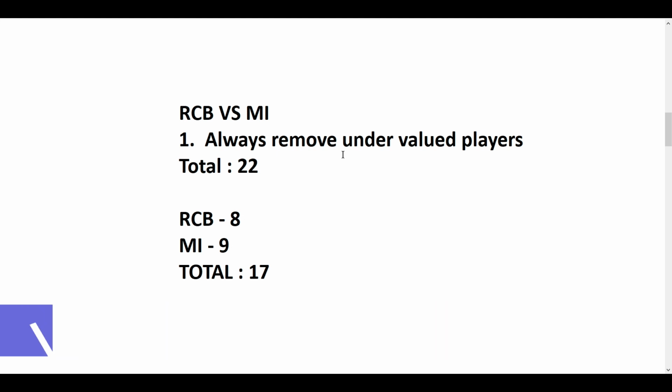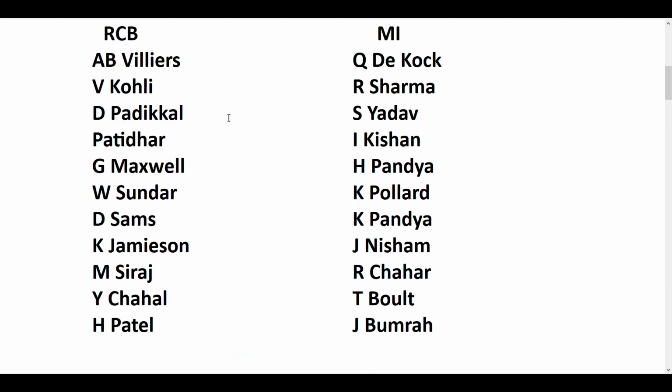Those undervalued players, that means some poor players will be there, right? Some players who don't perform well, you need to remove them before generating the teams. For example, here the match is in between. I am going to explain by taking RCB versus Mumbai Indians as an example.